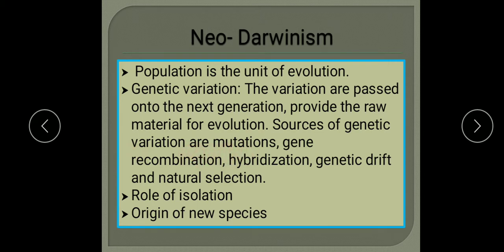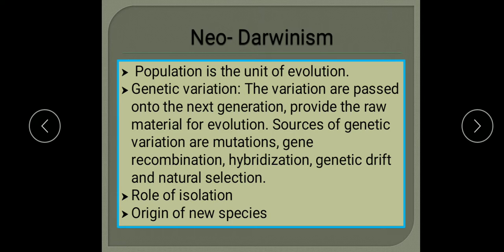Mutation is any heritable change. Then gene recombination, that is the new combinations of genes. Naturally these combinations are produced by crossing over of genes during gamete formation, that is recombination. Hybridization: in sexually reproducing organisms, two different genomes of male and female gametes fuse to form the zygote. Male and female gametes have different genetic constitution, they fuse and form the zygote, and this process of mixing of two different genomes is hybridization. So it also helps in the rearrangement and alteration in the nature of genes.